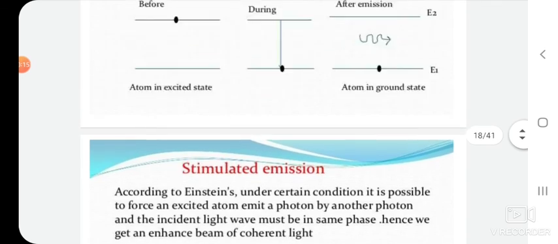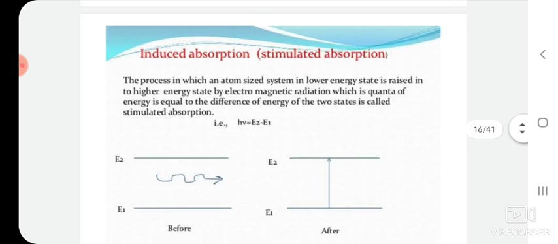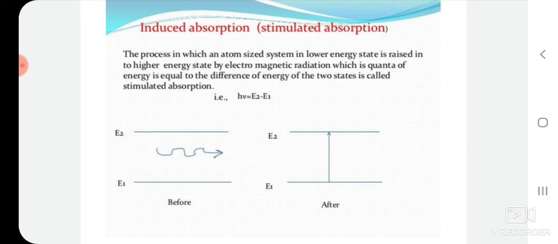Any doubt in this? Once again, in case of stimulated absorption, our atom is in ground state, energy level E1. It absorbs an incident photon having energy h nu. After absorption of the incident photon, the atom moves from the ground state to the higher energy state E2. This kind of absorption and shifting to an upper energy level is nothing but stimulated absorption. The atom moves from energy level E1 to E2 by absorbing an incident photon.